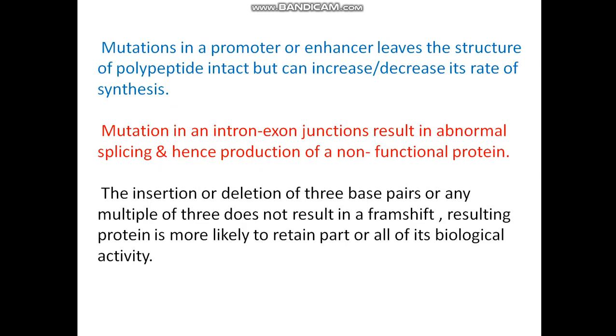Mutation in a promoter or enhancer leaves the structure of the polypeptide intact, but can increase or decrease its rate of synthesis. And mutation in an intron or exon junction results in abnormal splicing and hence production of a non-functional protein.